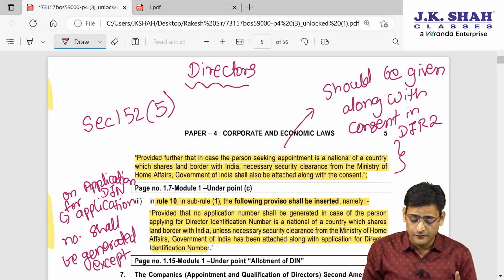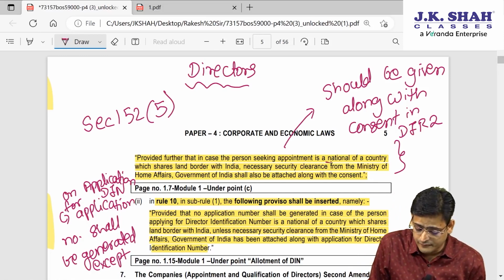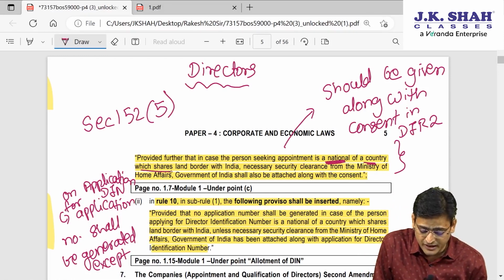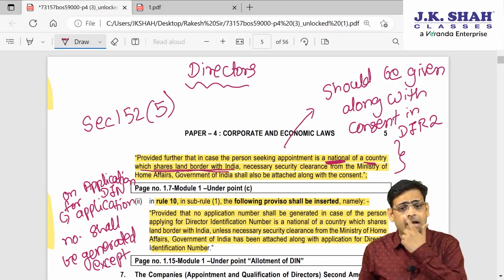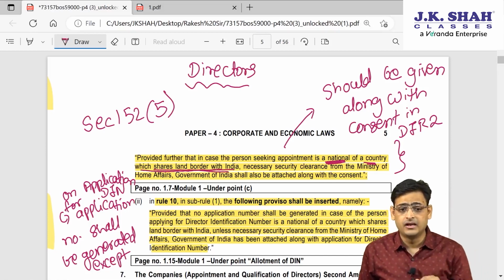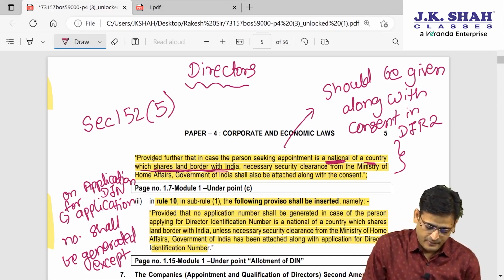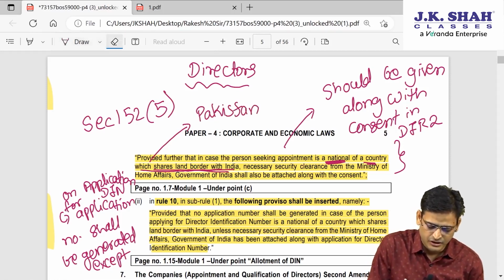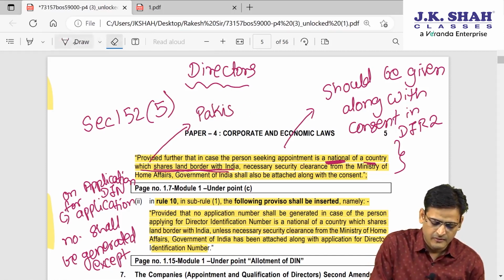Now, this says that if the person is a national of a country which shares a land border with India, for example, a person who is a Pakistan national. Why have I written this? Tell me fast.